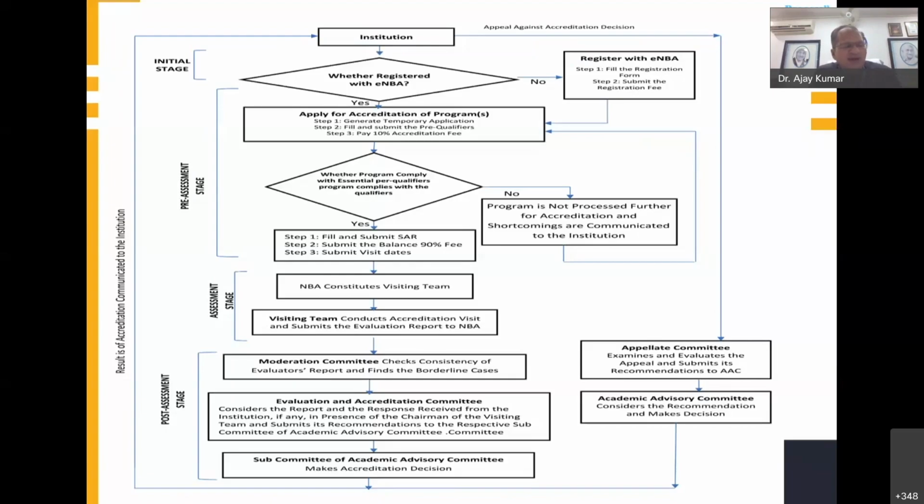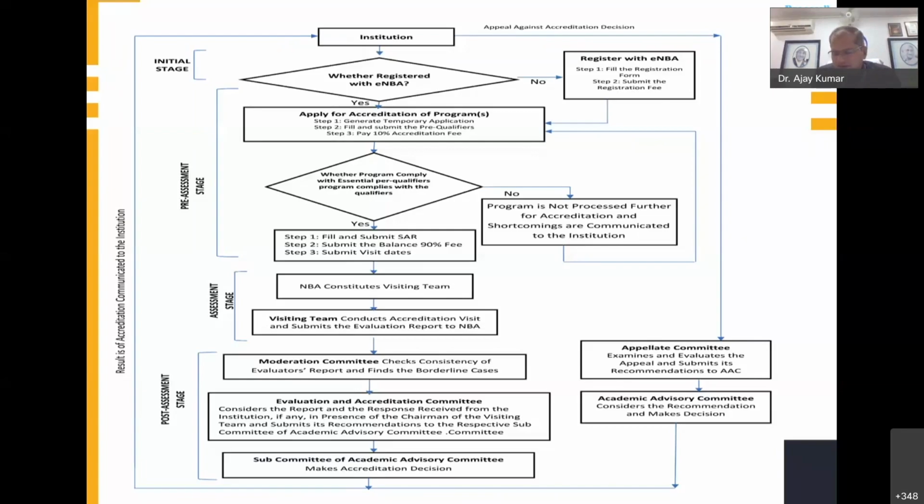If you are going for 4 lakh rupees, it is 10% of 4 lakh. If you are going for 5 programs, you have to pay 1 lakh rupees, initially 10% of the accreditation fee. That part is there.